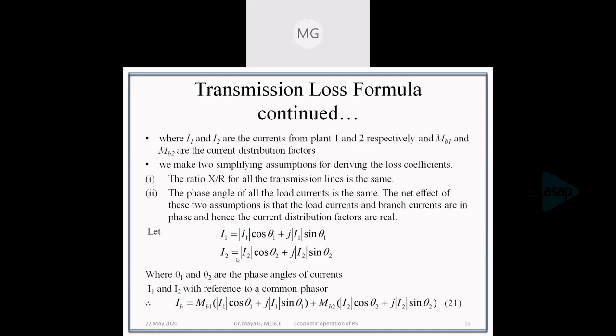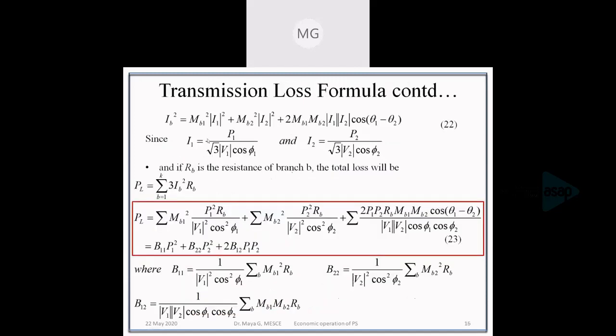I1 and I2 can be written as I1 cos theta 1 plus j I1 sin theta 1. Similarly, I2 can be written. So when we substitute these complex values in equation number 20, that is IB, we will get IB as MB1 into the complex I1 plus MB2 into the complex value of I2.